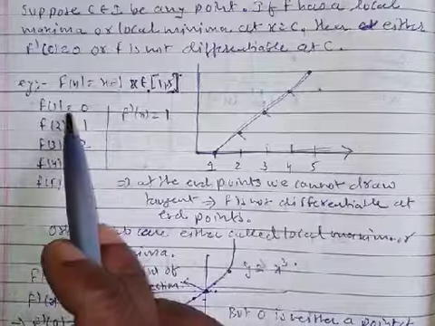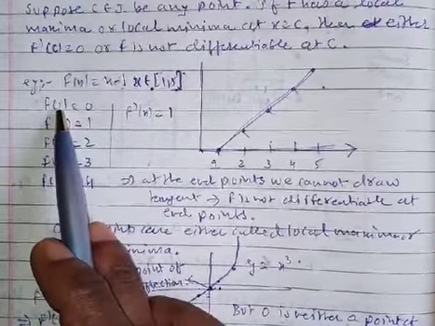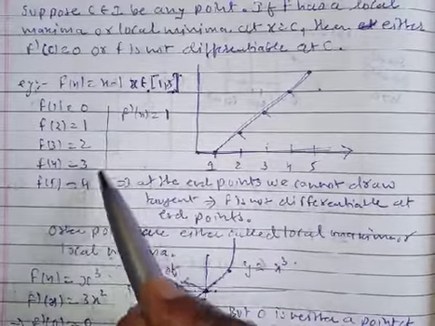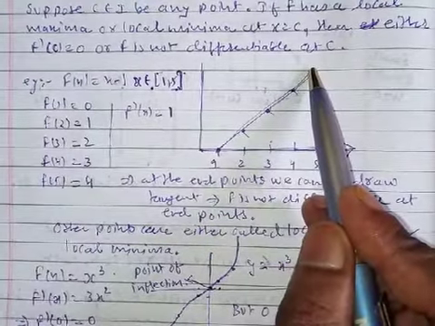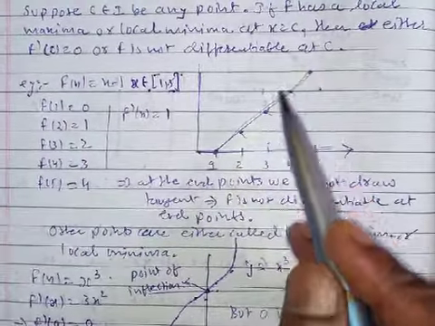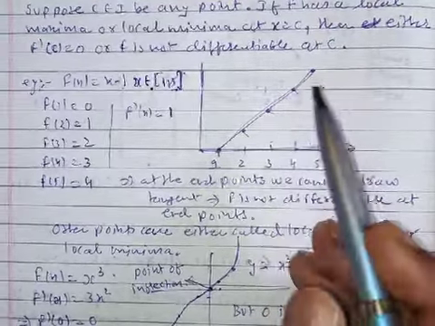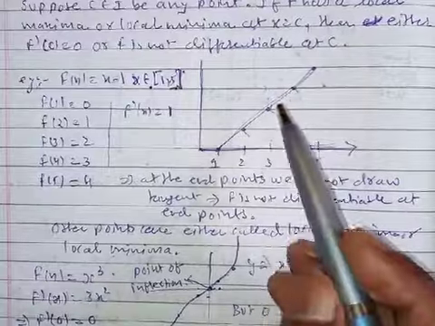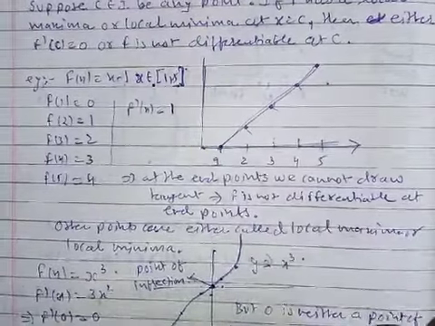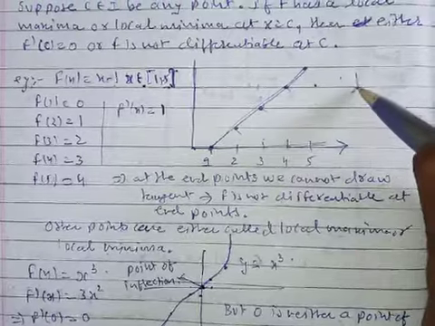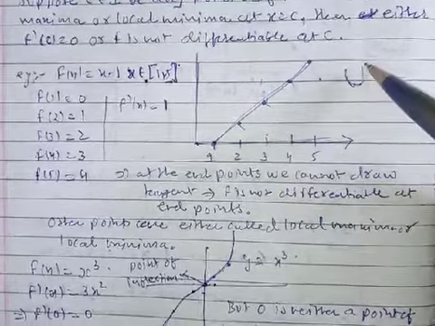Okay, at f of 1 what we found? It is touching the x-axis, and f of 5 it is 4, and we know that at the end point we cannot draw the tangent. Is it? It is a middle point only where we can draw. For any curve, for example, if I draw a simple curve like this, can you draw a tangent at the end point?